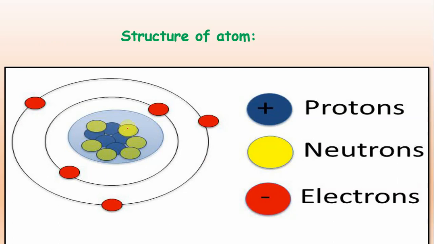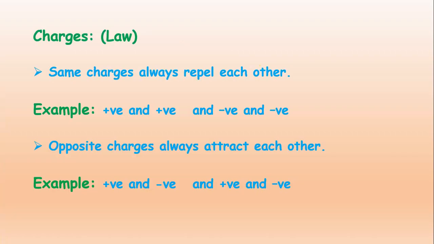Look at here, proton and neutrons are present at the center, and they make the nucleus. This is the nucleus, and then these are the electrons which are revolving around the nucleus. Electron has negative charge, nucleus is positively charged, so there is attraction between positive and negative charges. That is the reason electron is revolving around the nucleus, and these are called the shells or orbits where electrons are present. So this is the structure of the atom.